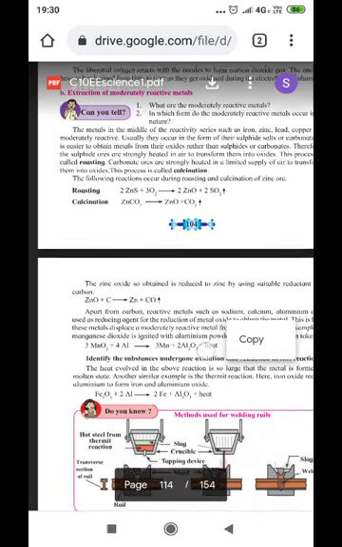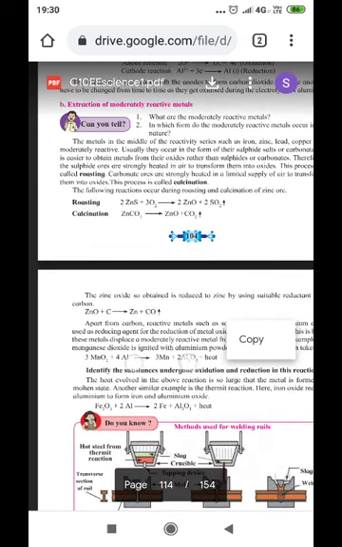Now we have discussed the extraction of highly reactive metals, for example, aluminium. Now we are going to discuss the extraction of moderately reactive metals. Which of these metals are considered moderately reactive?